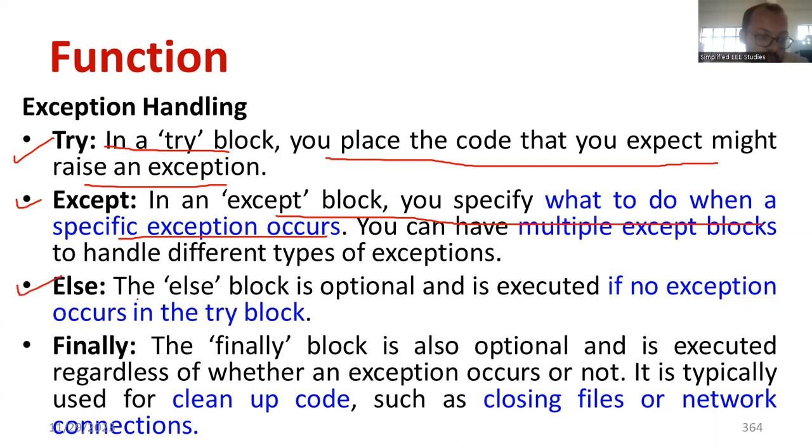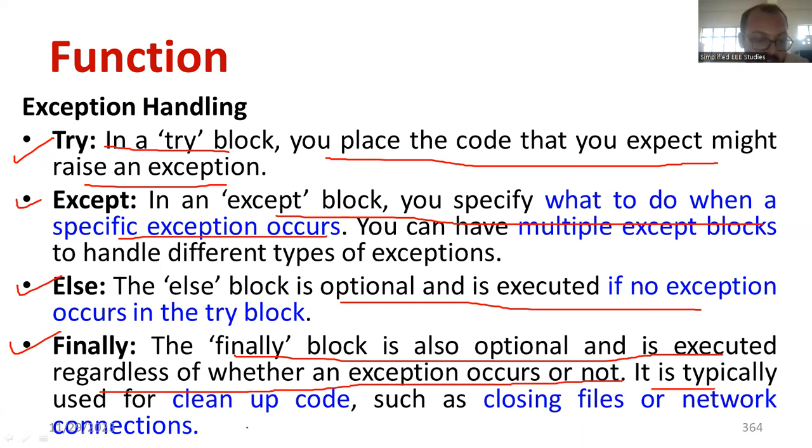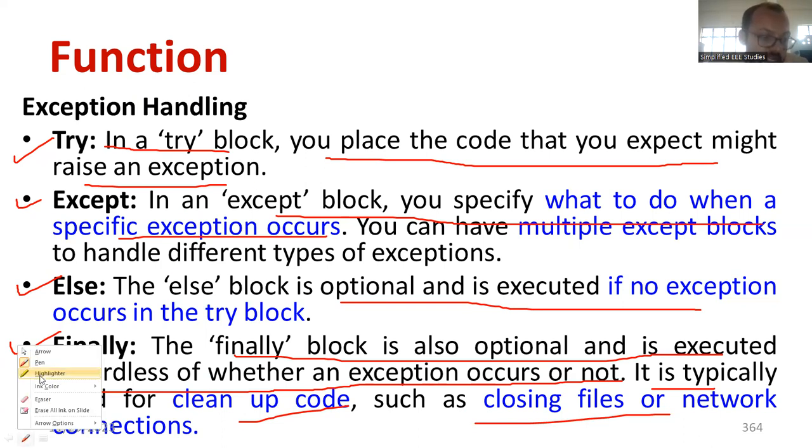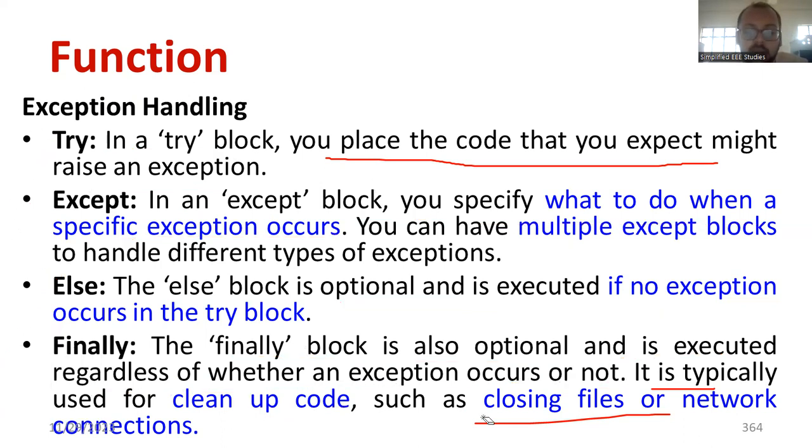If I talk about the else statement, you might have studied conditional statements, if else. Else means the second condition. The else block is optional and is executed if no exception occurs. The finally block is also optional and is executed regardless of whether an exception occurs or not. It is generally used for cleaning up the code, and also for closing files or network connections. These are the major purposes of using finally. These exception handling statements make the program more robust and maintain the flexibility and the normal flow of the program.